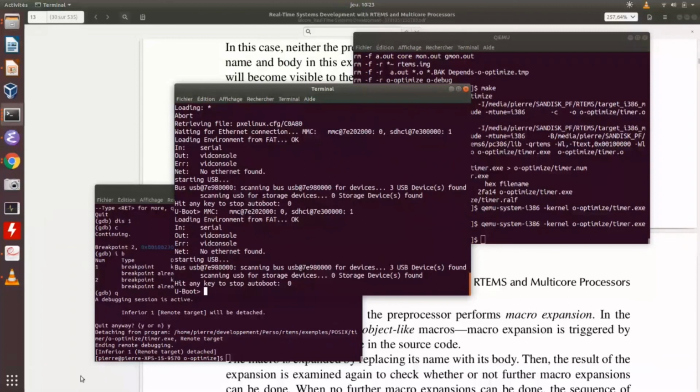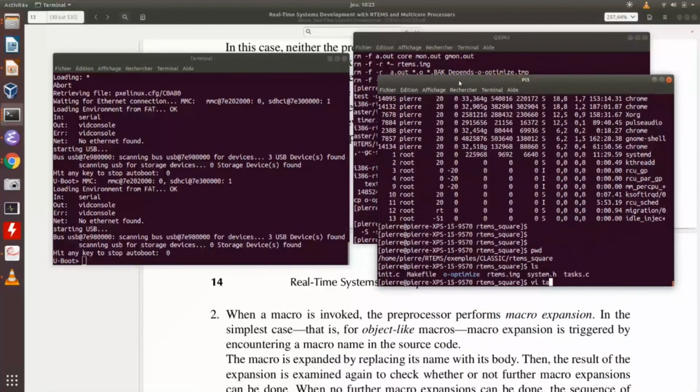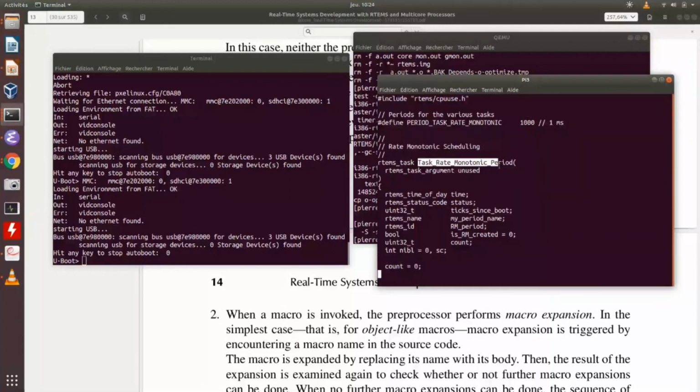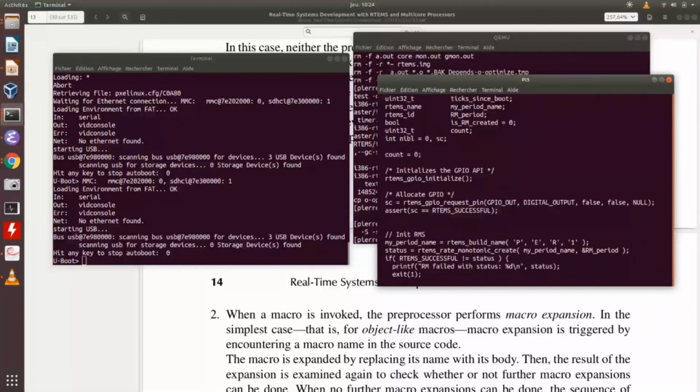We close this one. I will find the Raspberry Pi 3, and there is an application called RTEMS square. I can show you the code. So I create a task. It's a classic API. And the function associated to the task is a task rate monotonic period. And you initialize the GPIO to have a nice demonstration.